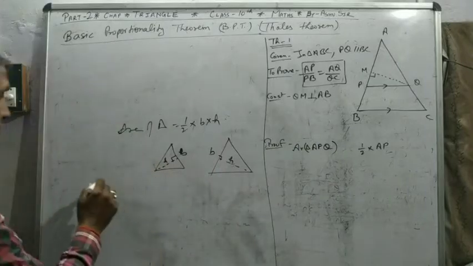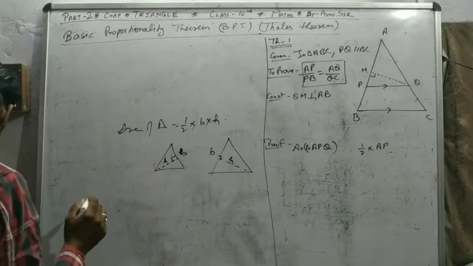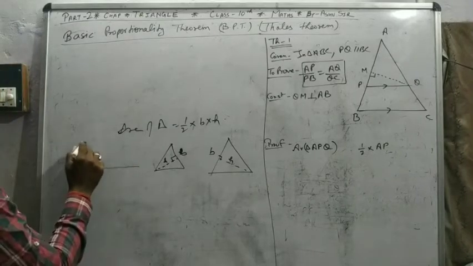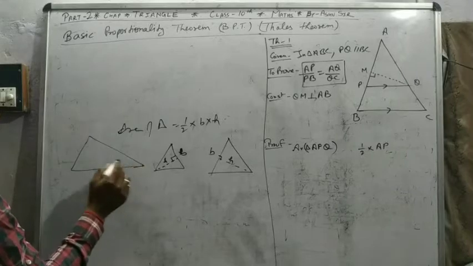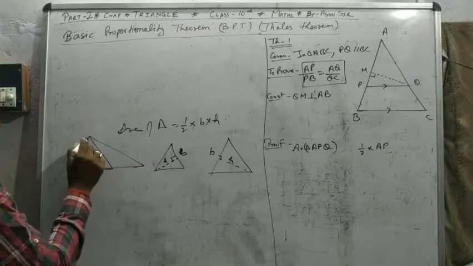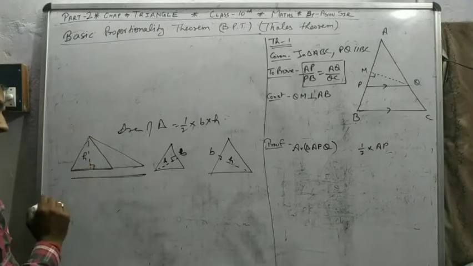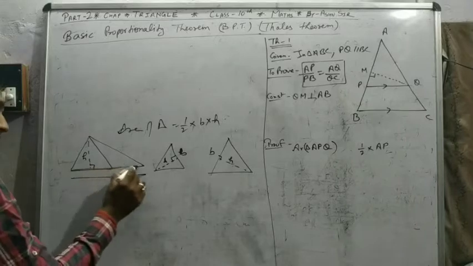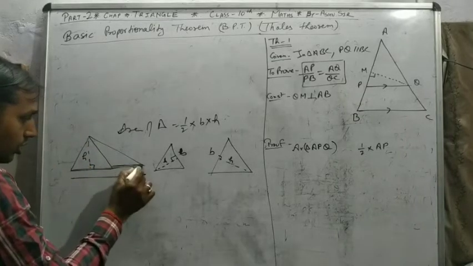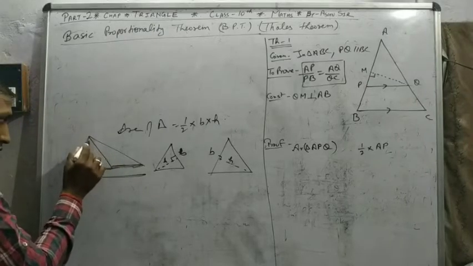Means if I say this base, height this; this base, again height this; this base, again height this. Why? Because for this base, the opposite vertex is this, and the perpendicular distance from this is outside of the triangle.